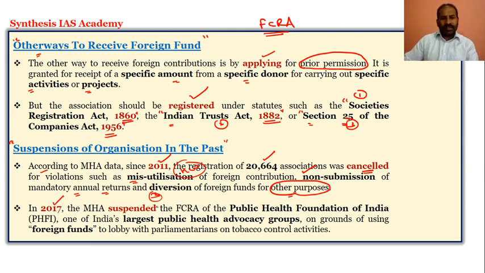And in 2017, the MHA also suspended the Public Health Foundation of India. This is the keyword. It is India's largest public health advocacy group, which used foreign funds to lobby parliamentarians on what? On tobacco control activities in the year 2017. That is why the MHA suspended the registration of the Public Health Foundation of India.